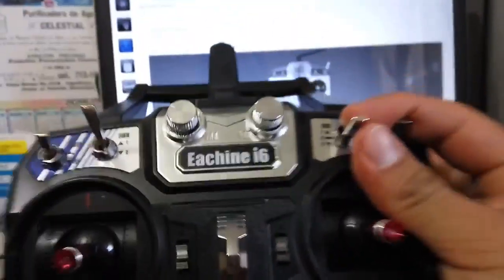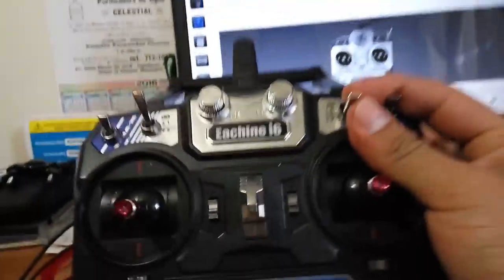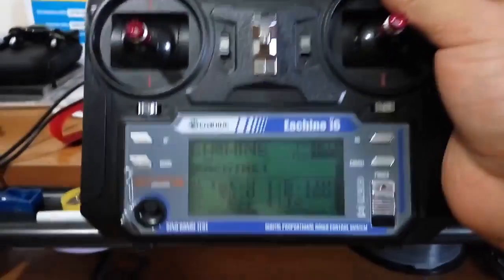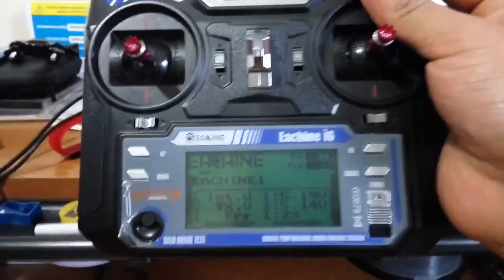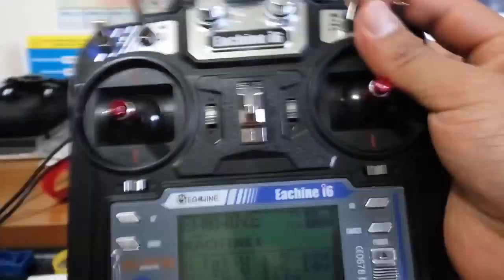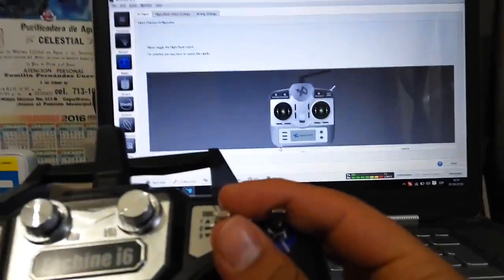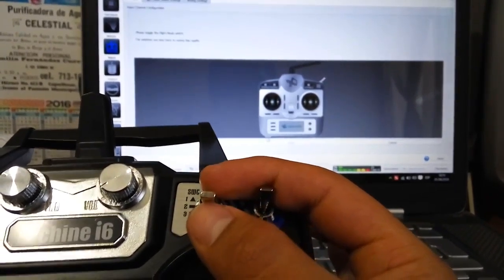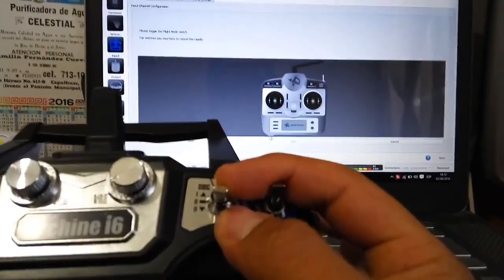Two problems. One, this don't have entered to menus for configuring any aspect, and the other problem is with the switch for flying mode. This is the problem with this transmitter. And see, this is the problem.